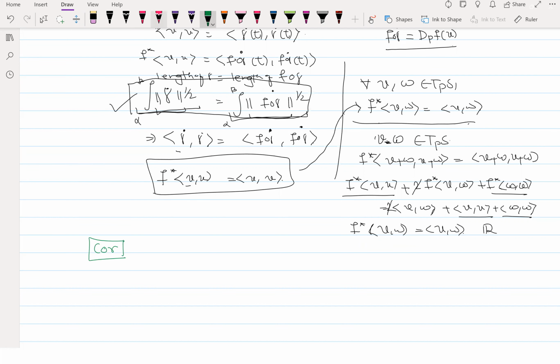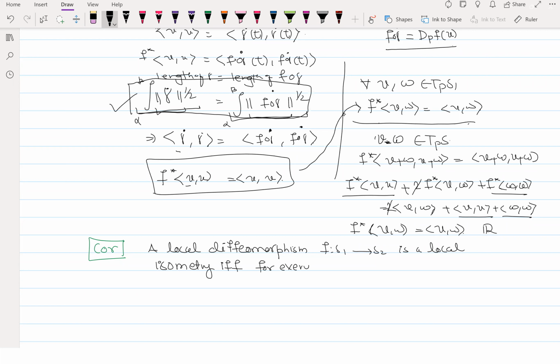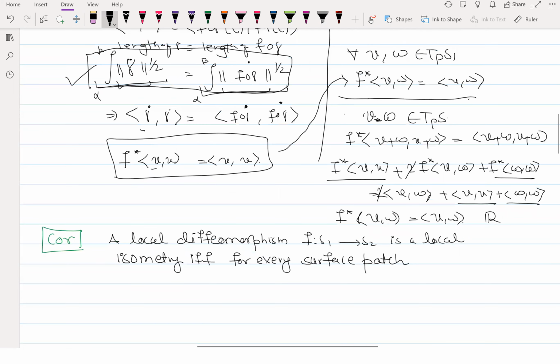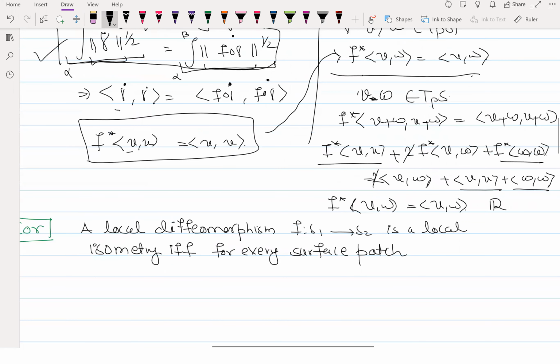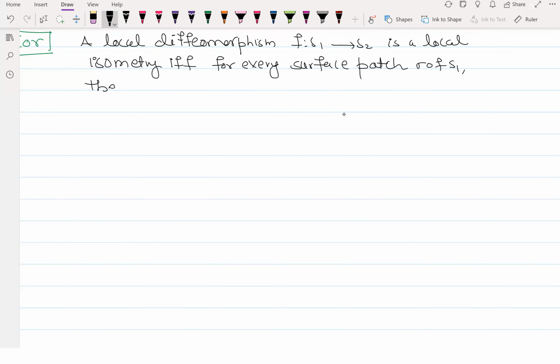So this corollary says that if you have a local diffeomorphism F from S1 to S2, this is a local isometry if and only if for every surface patch sigma 1 of S1, sigma 1 and F composed with sigma 1 have the same fundamental form.